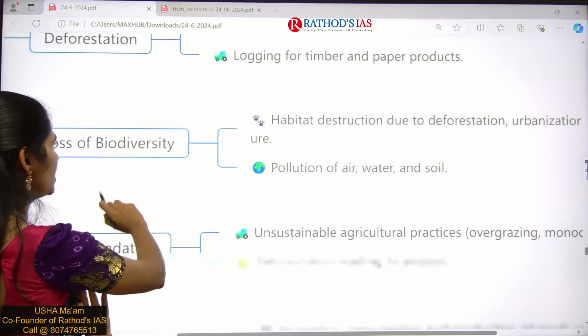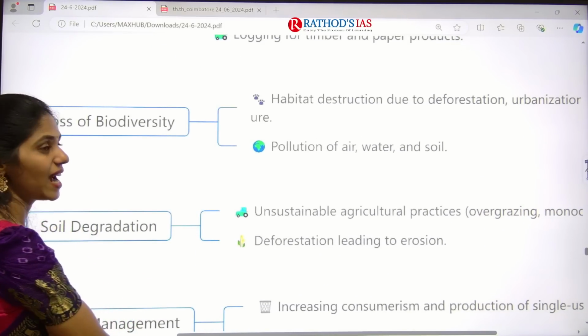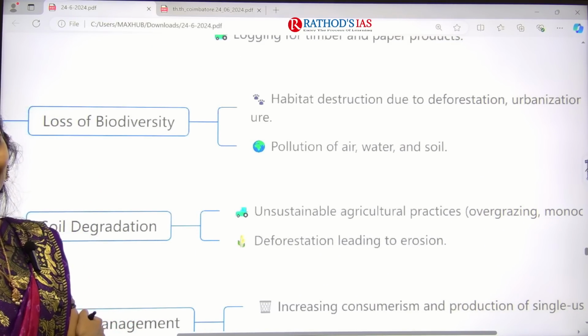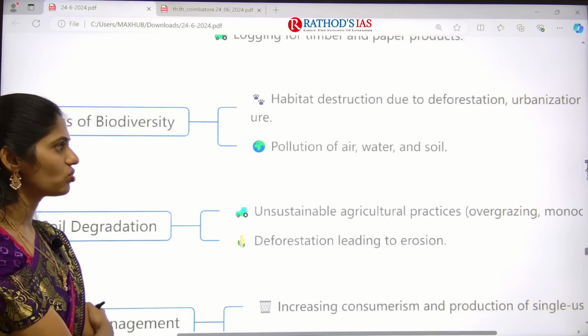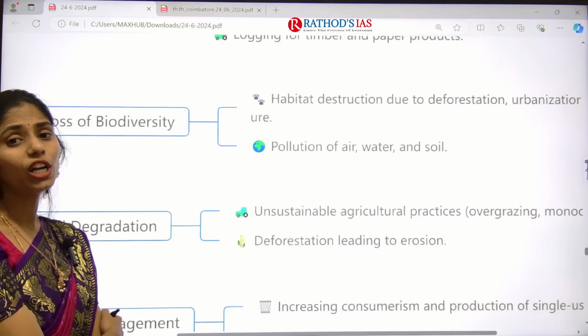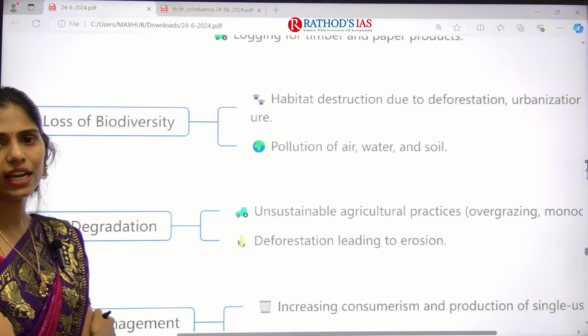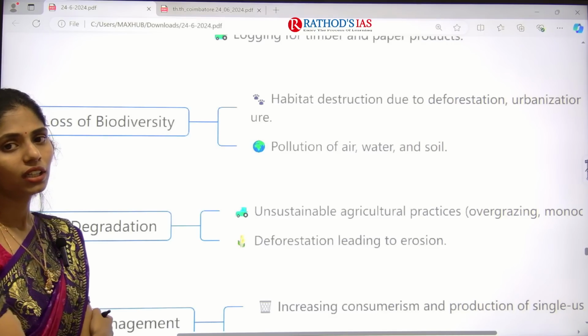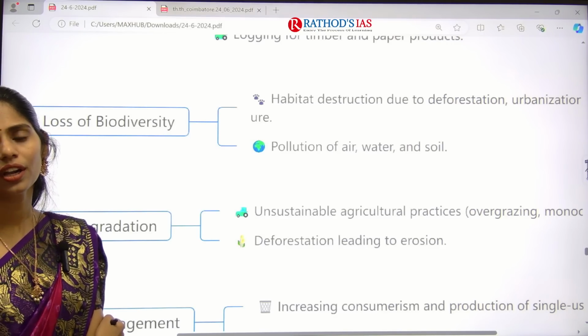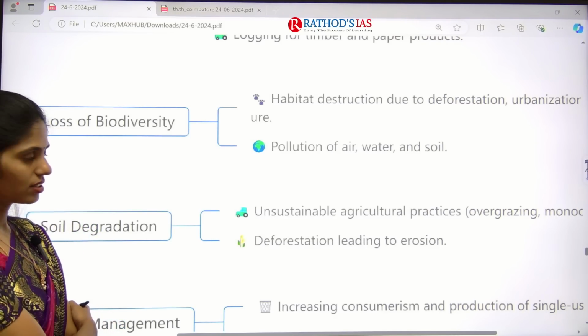And next, there is one more impact or challenge of environment, which is loss of biodiversity. Because of habitat destruction, deforestation, urbanization, pollution of air, water, soil, and lack of food availability, animals are losing their life, and they are even on the path of extinction.